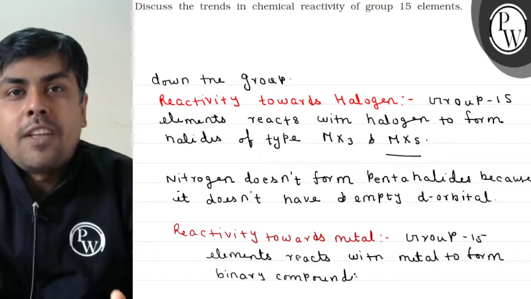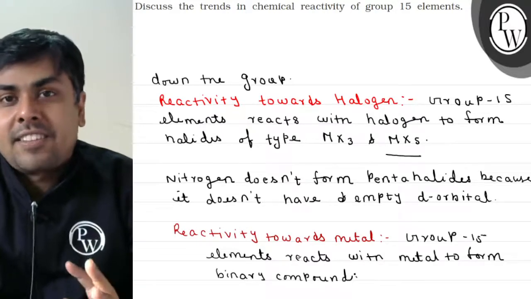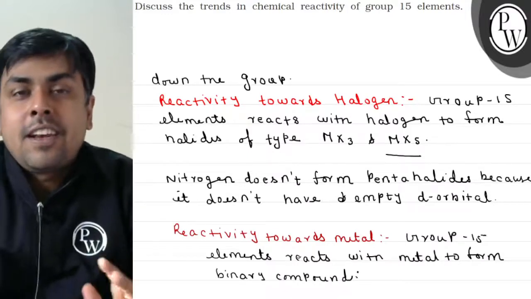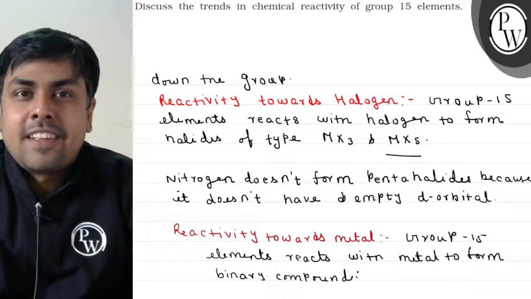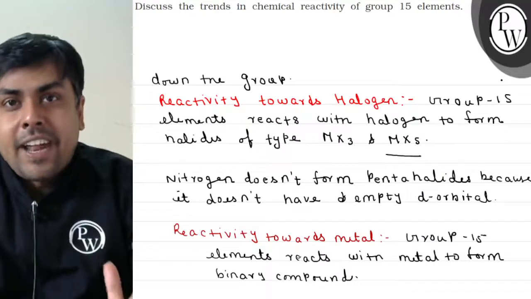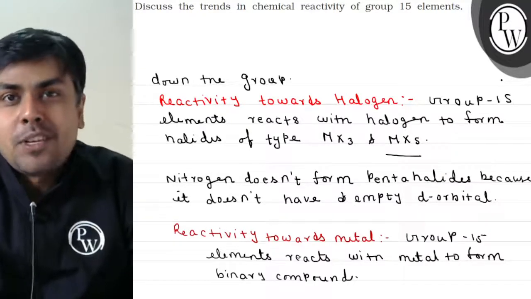Mg3N2. So these are the metal nitrides, right? So if I talk about the oxidation state, in this case we will have oxidation state -3. So बच्चों, this was all about the chemical reactivity of group 15 elements. I hope you understood the question.